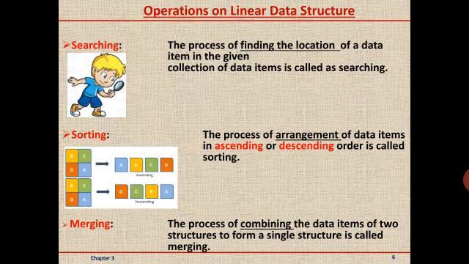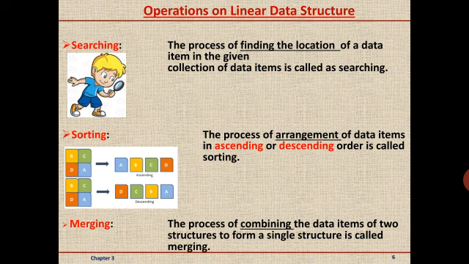Sorting. Sorting means we have to arrange the data items in some particular way. Actually there are two methods to arrange the items. One is ascending order, second one is descending order. In this diagram we can see that items A, B, C, D are arranged in ascending order and descending means D, C, B, A.